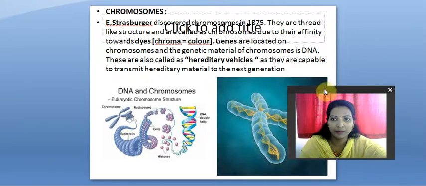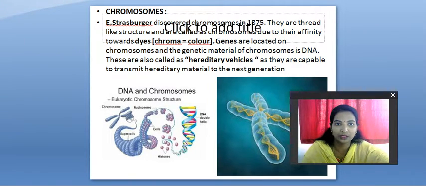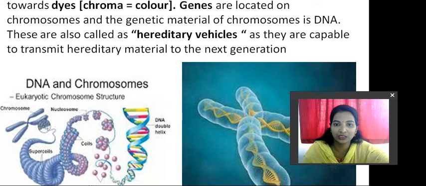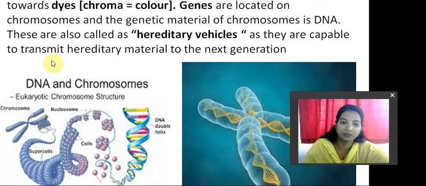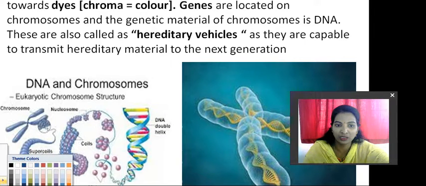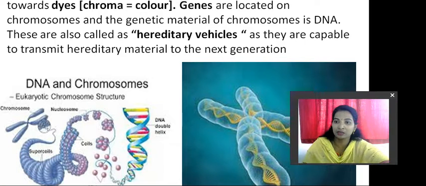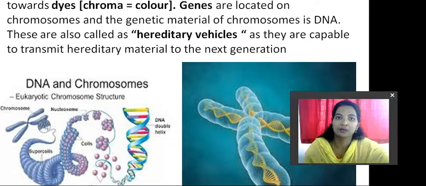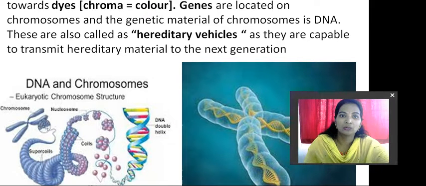Hello students, welcome back. As we are talking about heredity and evolution, in that we have to discuss the chromosomes now. So let's talk about the chromosomes, how they vary, what the shapes of the chromosomes are, and how they affect the characteristics passed from the parents to their offspring, right? So let's start with the chromosomes.